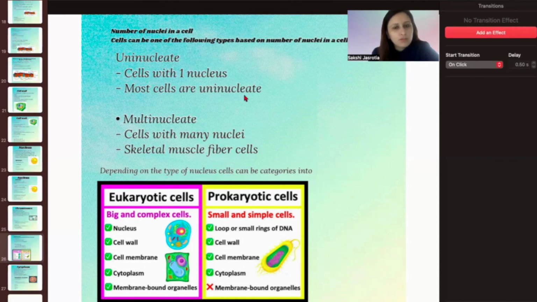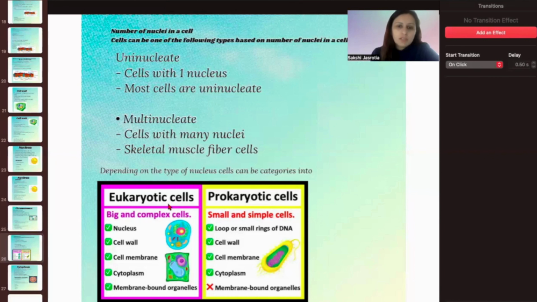Most cells are uninucleated. But in some cases, ऐसा भी देखा गया है कि multiple nucleuses are present. So when more than one nucleus is present, that is called a multinucleated cell. And the example for that is the skeletal muscle fiber cell.